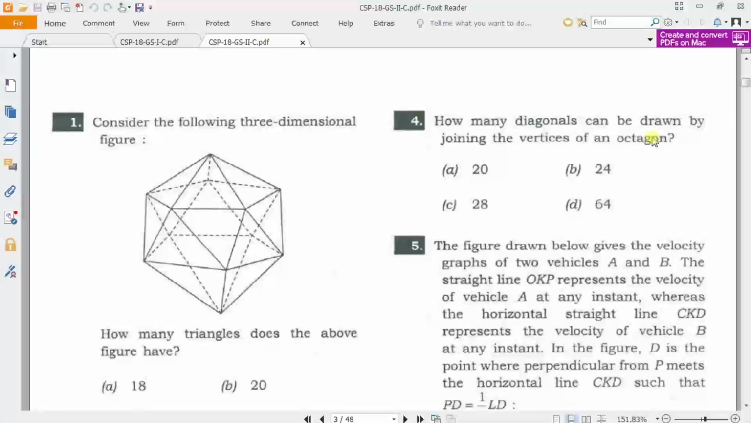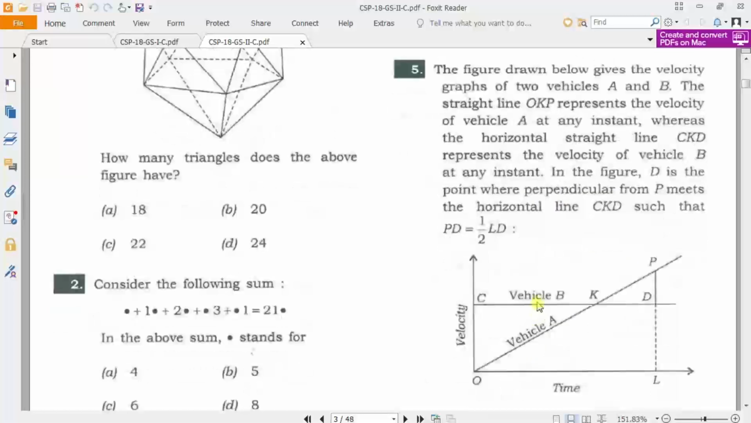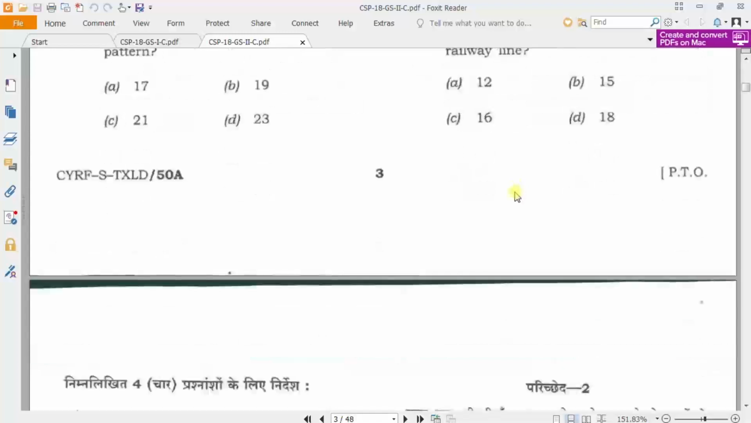How many diagonals can be drawn by joining the vertices of an octagon? So we have to visualize it in mind and we have to draw the diagonals. In this question we have to find the ratio of distances of vehicle A and B. A train 200 meters long is moving at a rate of 40 km/h. This is a very basic question which is solved in almost all the available books in the market.